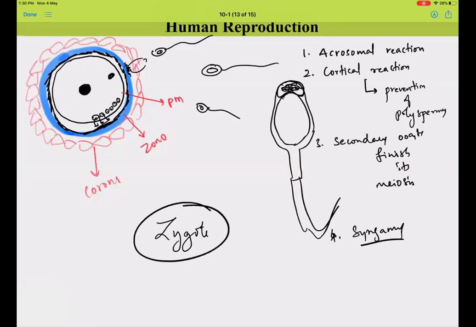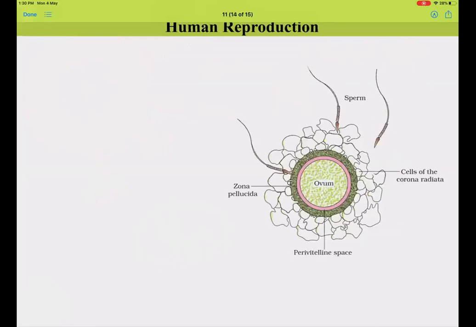For your reference, this is the diagram which I was talking about. So this is the ovum, this is the plasma membrane, right? And there is a small space between the plasma membrane and the zona pellucida, the one which is represented in pink, called the perivitelline space. And then there are the cells of the corona radiata, right? Which are the ovarian follicular cells, which generally stick to the zona pellucida during the time of ovulation. So this is how the ovum looks.